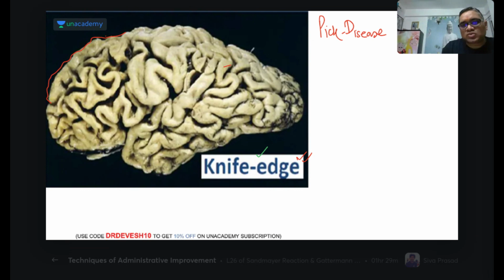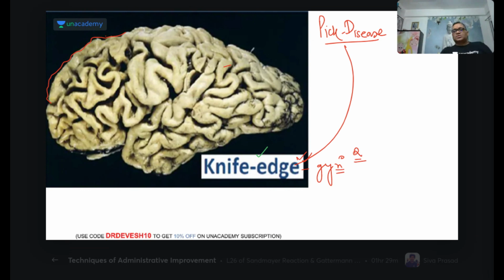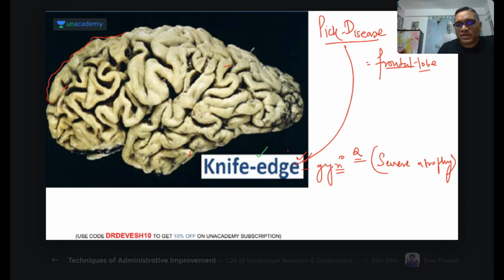Remember, this is called Pick's disease. Knife edge gyri is characteristic, right? Pick's disease commonly involves the frontal lobe, which is why it is also called frontotemporal dementia. The frontal lobe is commonly affected, so they are part of the frontotemporal dementia syndrome, right? Here you can see the frontal lobe is atrophic and has a knife edge appearance because of the severe atrophy of the brain tissue, right?